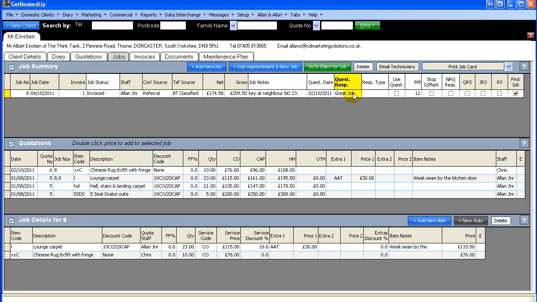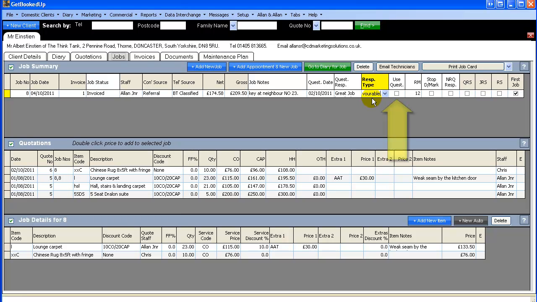The job will still be highlighted there that we've just taken those comments from. You'll see that the next field along is response type, resp type, which is response. If we click into there, we've got several options. We've got favourable, neutral or dissatisfied. Obviously favourable is if they've made favourable comments such as this one. Neutral is if there's very little comments on there that aren't particularly useful, and obviously dissatisfied if there's a complaint on there.